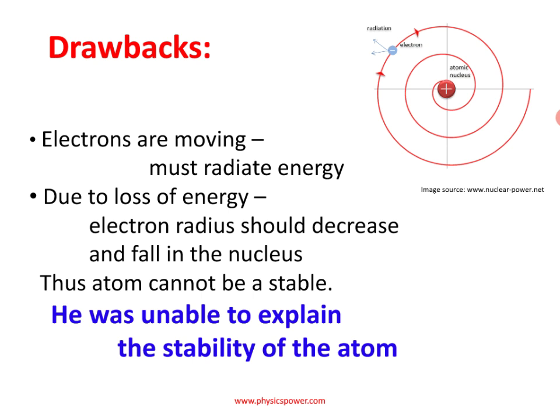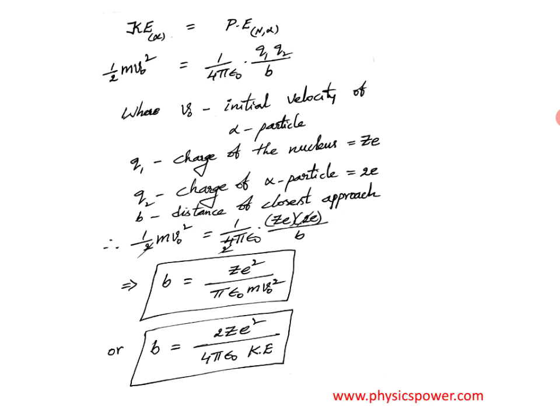In this class I am going to explain the drawbacks of the Rutherford atomic model. According to his alpha scattering experiment, he was able to give some details about atomic structure, that is, he was able to give information about the atom. First, let's go through a small recap.